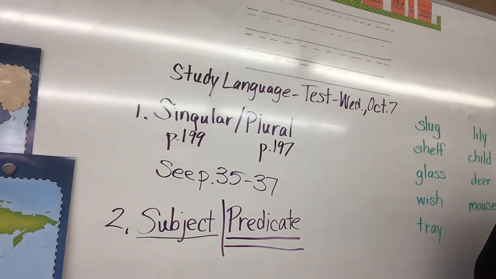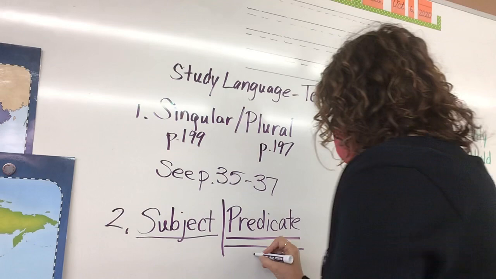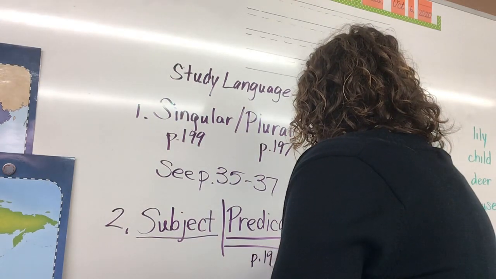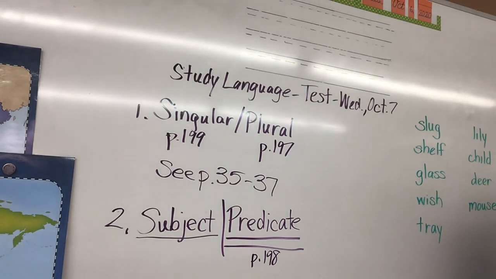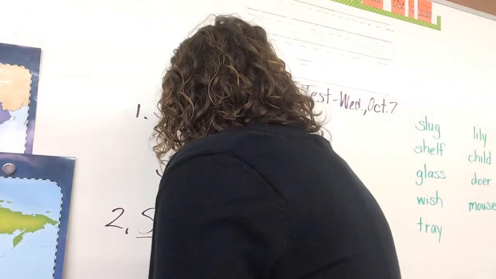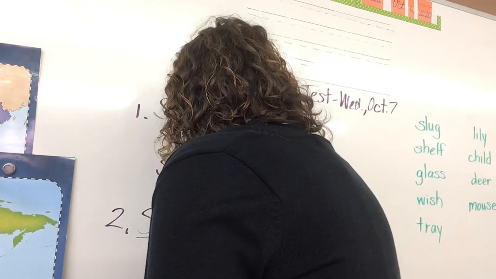So if you're looking up the definition of subject and predicate, if you need to look up predicate, predicate is on page 198. So put page 198 underneath the word predicate. And if you need to look up the definition for subject, that is on page 199. So underneath subject, put page 199.